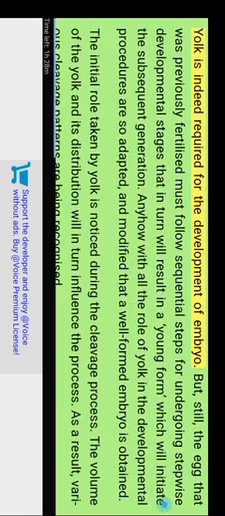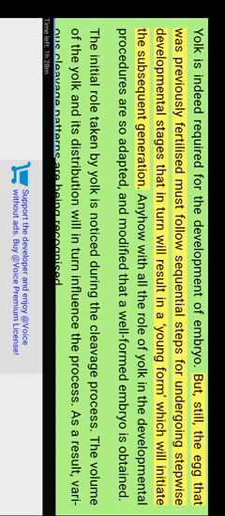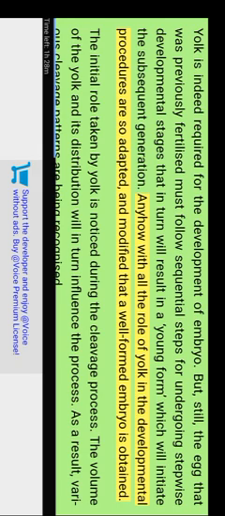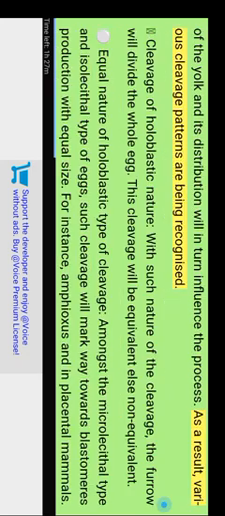Yolk's role in cleavage. Yolk is required for the development of the embryo. The fertilized egg must follow sequential steps through stepwise developmental stages that will result in a young form, which will initiate the subsequent generation. The role of yolk in the developmental procedures is so adapted and modified that a well-formed embryo is obtained. The initial role taken by yolk is noticed during the cleavage process. The volume of the yolk and its distribution will influence the process. As a result, various cleavage patterns are recognized.